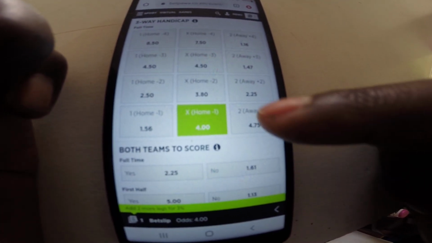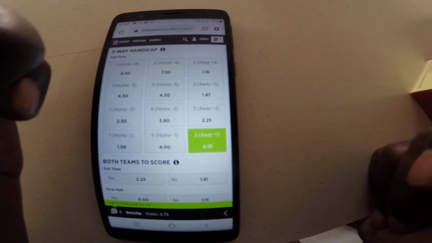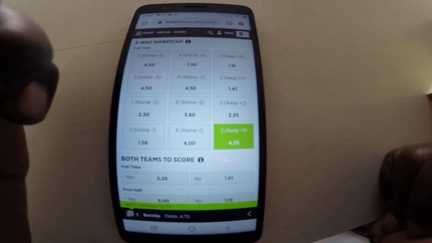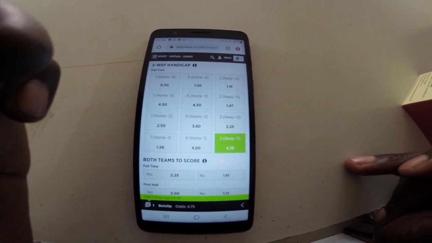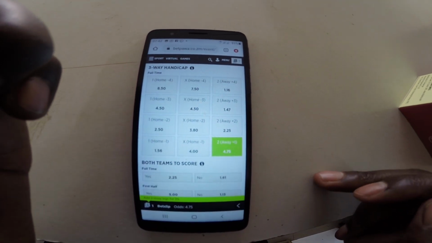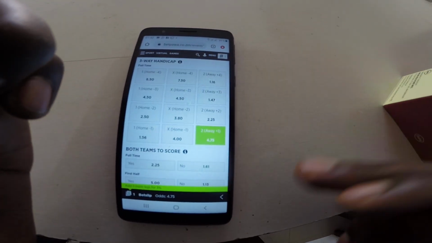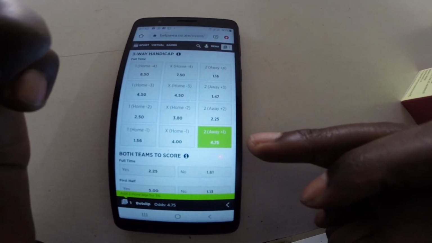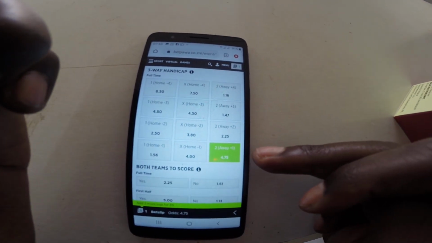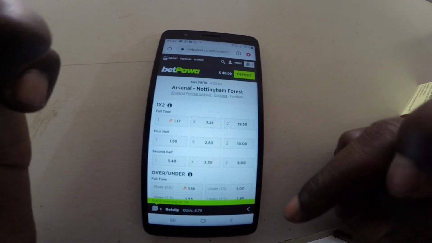Then on this one, we have given Nottingham Forest an advantage of a goal. So if this game ends 1-1, for example, in the actual sense, it will mean this ticket has gone through. Nottingham Forest have won by 2 goals to 1, because we had given Nottingham Forest this particular goal before the game actually starts. So that is how this handicap works.